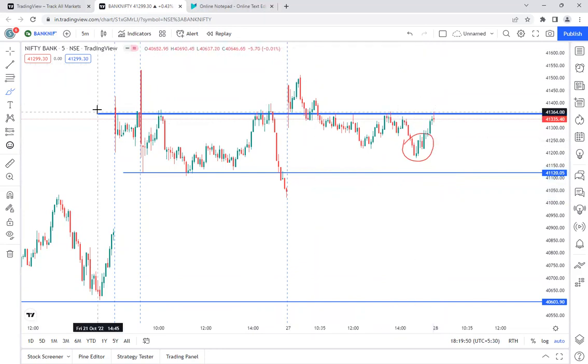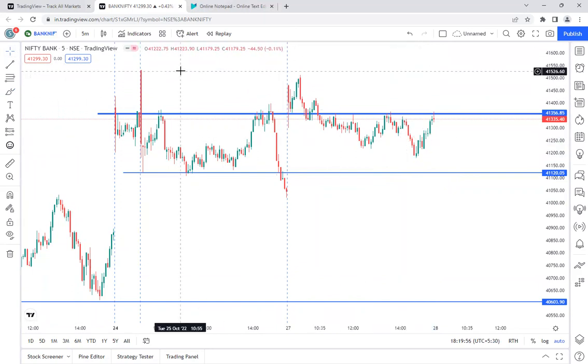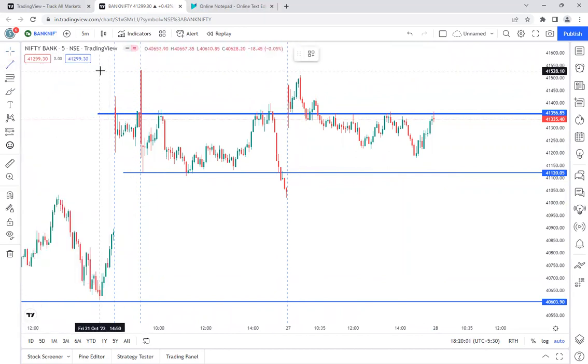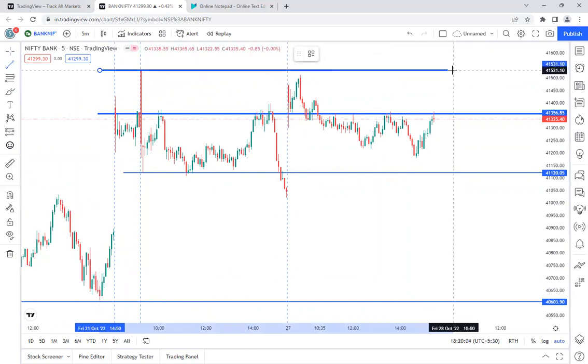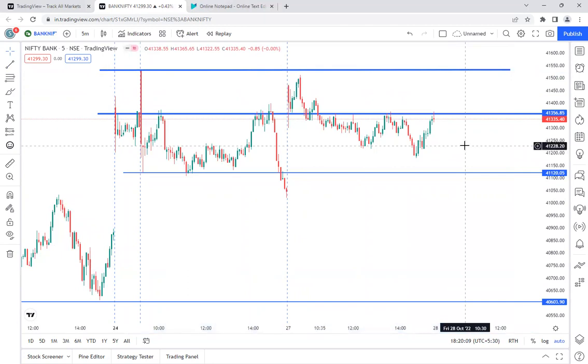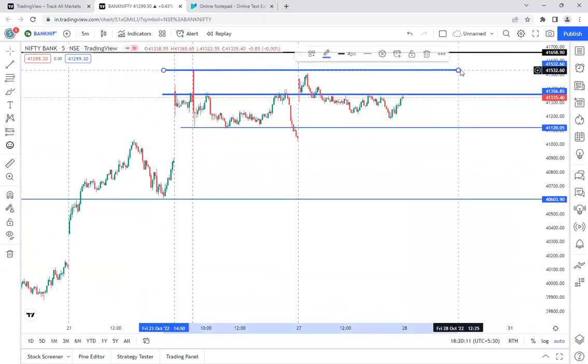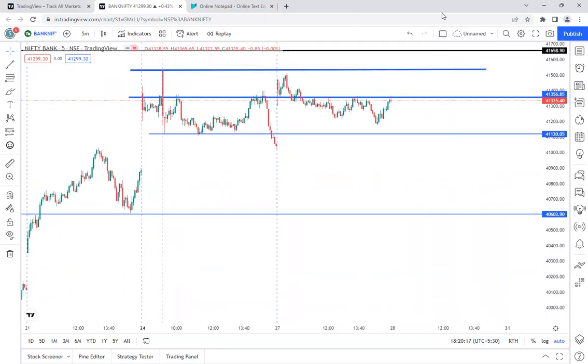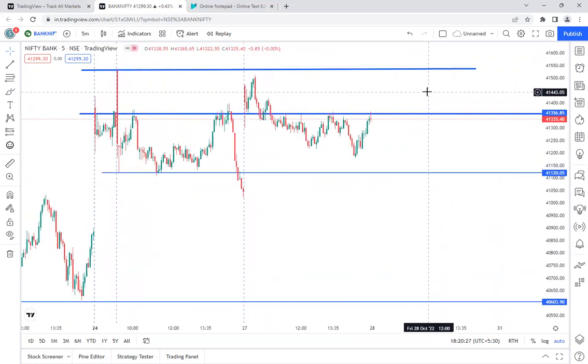So the only thing that buyers need here is the level from the last 2 days, the highs which they are trying to break. Once this level breaks, if tomorrow or the next session they break this level, that is around 41,500, then there are more chances that Bank Nifty will keep going in an upward direction, and they may break the all-time high level also. So only this is what we have to wait for in Bank Nifty.